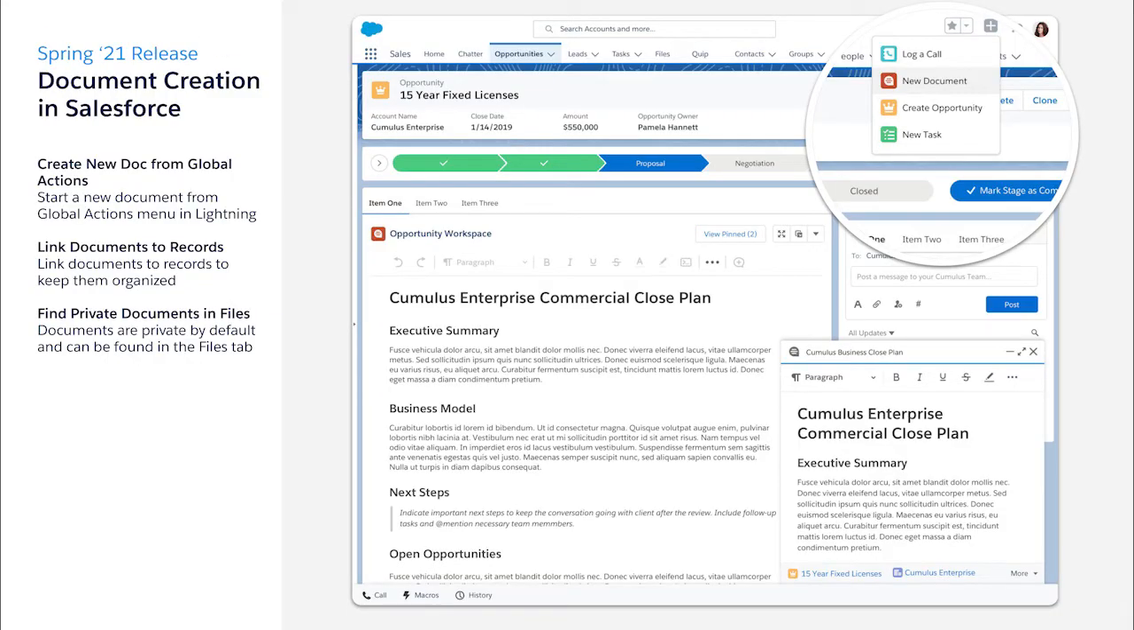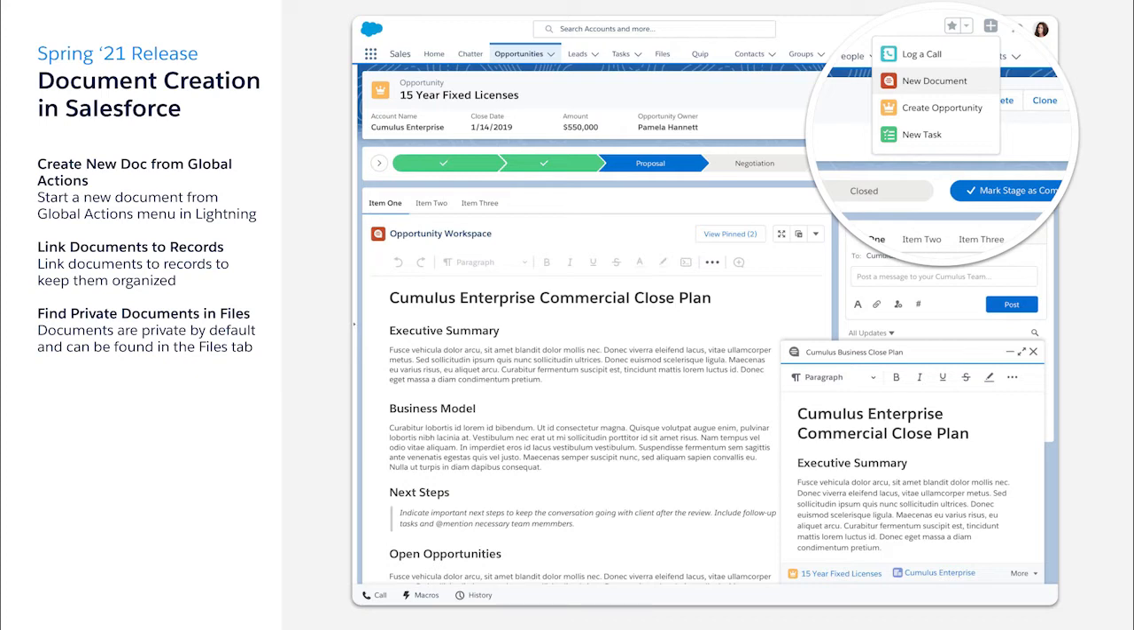Now, let me dive deeper into the document creation in Salesforce feature. We know that salespeople are busy. They're always on customer calls or customer visits. As a salesperson who's jumping from call to call, navigating different records, sometimes you just want to take some quick notes in Salesforce. End users and admins love using Anywhere documents or Quip, and they want more Salesforce Anywhere. Introducing document creation in Salesforce.